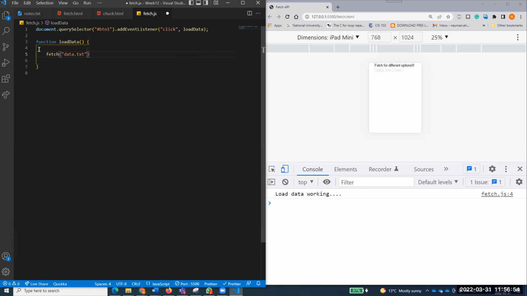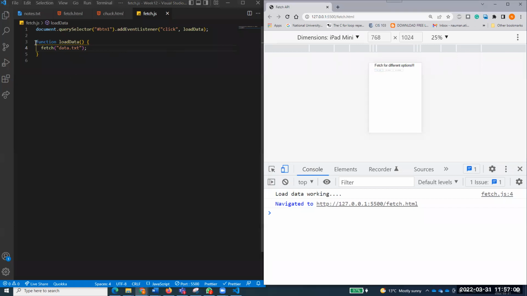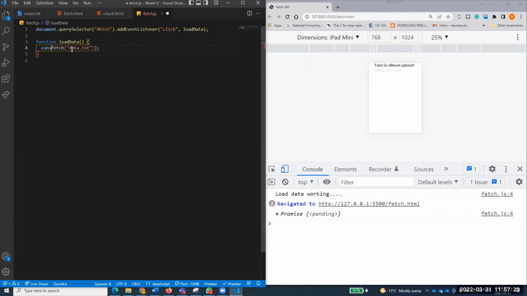Now, you know that if I just leave something like this, when I click on this, it's showing nothing because I'm not even consoling that. So if I console that, I can show you. Console.log. What will be consoled? Can anyone tell me? What will be consoled for my promise? Yes, that's wonderful. If I click on this button, I'll see a promise which is pending. So it's returning a promise. Now I know that fetch always returns a promise.